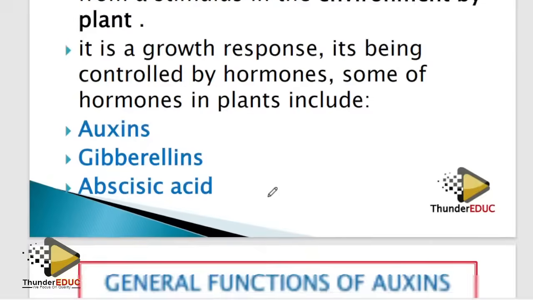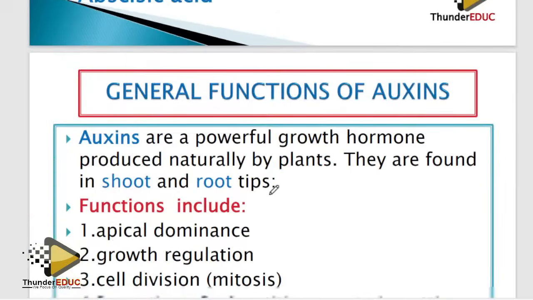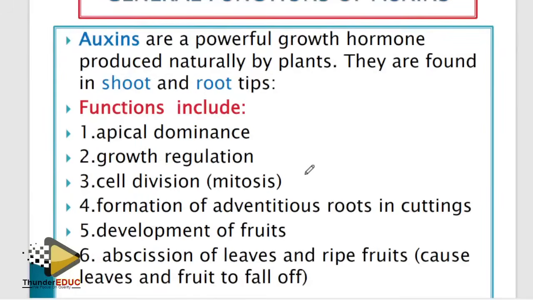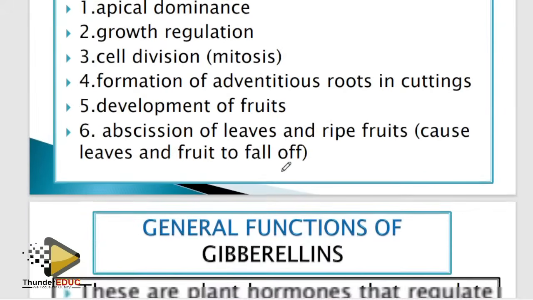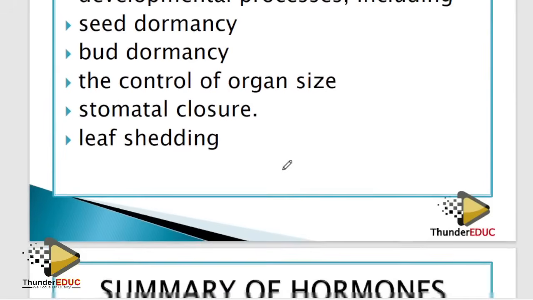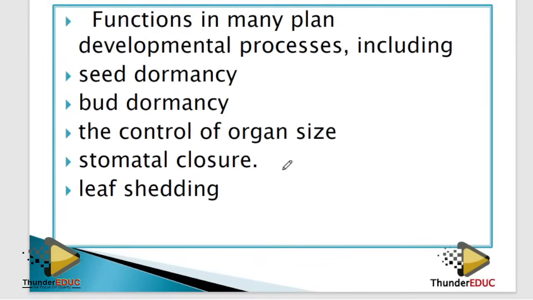Tropism, we say that is a simple thing, so that is the general function of auxins. Talk about the function of auxin. Remember, it is found at the apex, so it brings about apical dominance, a growth promoter. So basically, in this, we always talk about auxins. Yes. Abscisic acid is dormancy. It's for dormancy, not dominance.